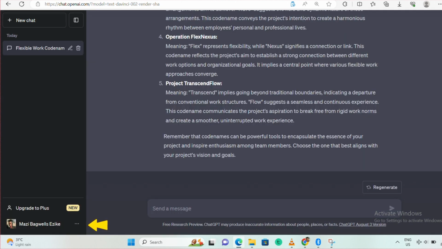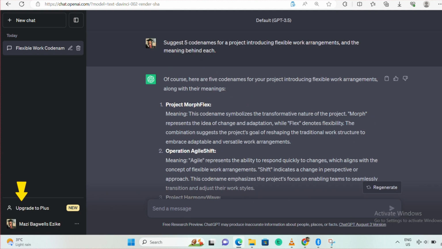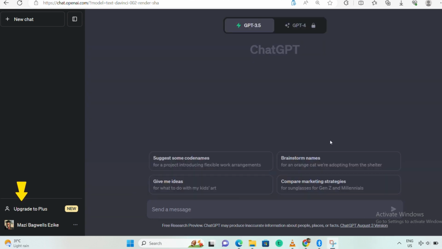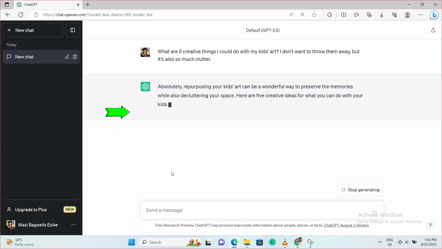So now, if you don't have ChatGPT Plus, you will also see an upgrade to Plus button right here.